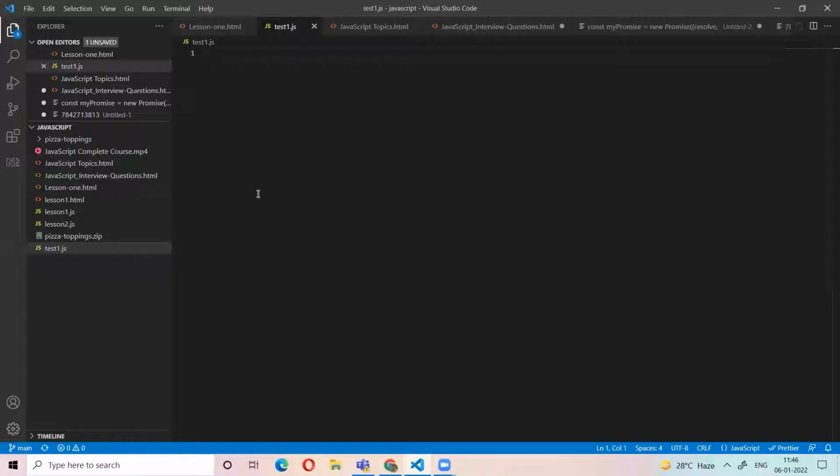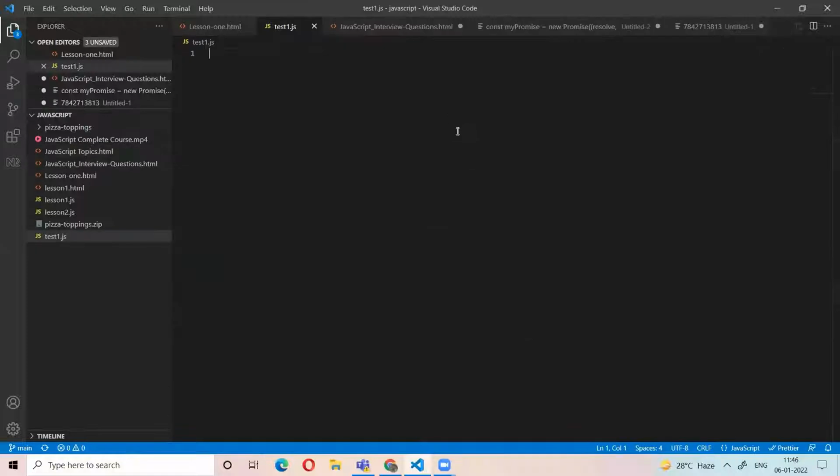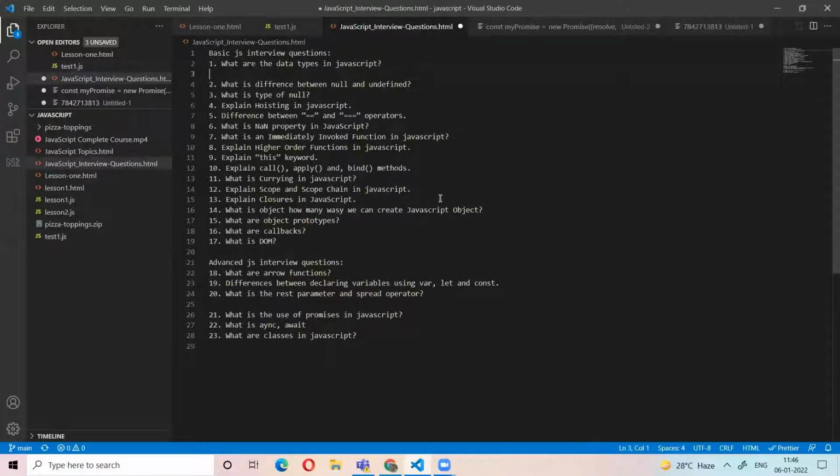Okay, this is the first question. If anyone asks what are the data types in JavaScript, you need to answer that there are two types: primitive data types and non-primitive data types.